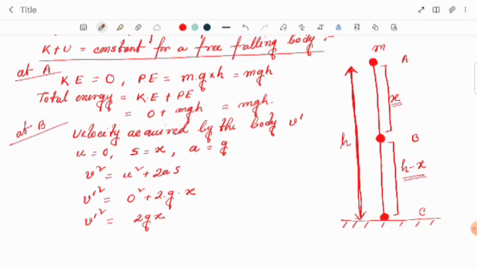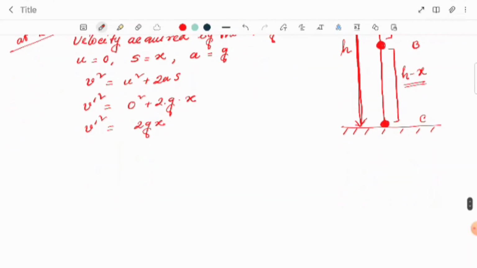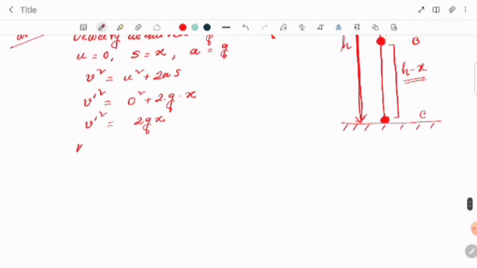Okay, now we have to calculate the kinetic energy. Let's see. The kinetic energy equal to half m v dashed square. So what we'll get? Half into m into 2gx. So 2 will be cancelled out. What we are getting? We are getting mgx.